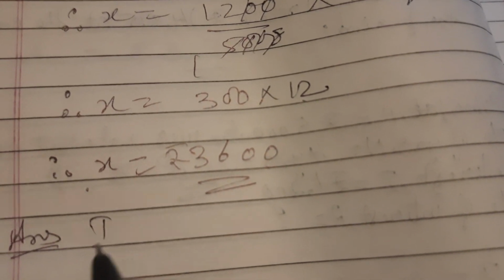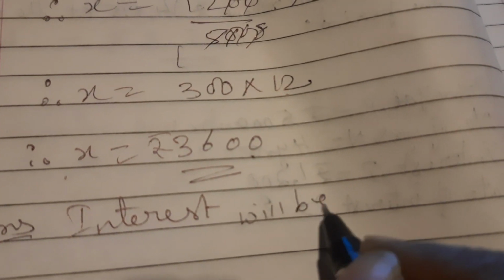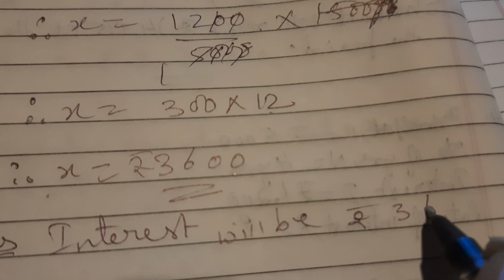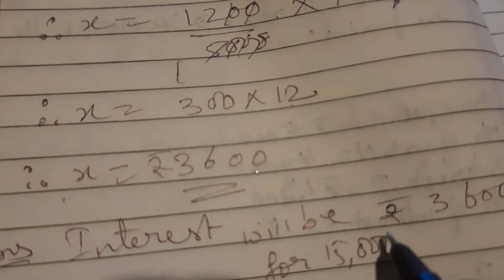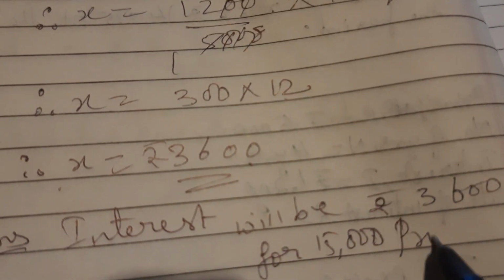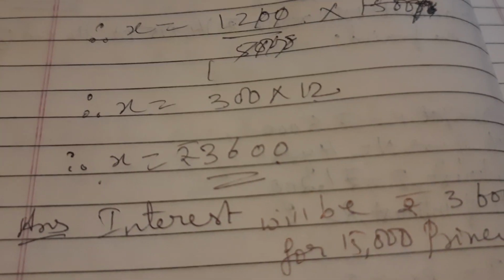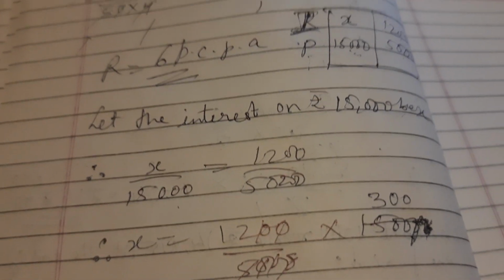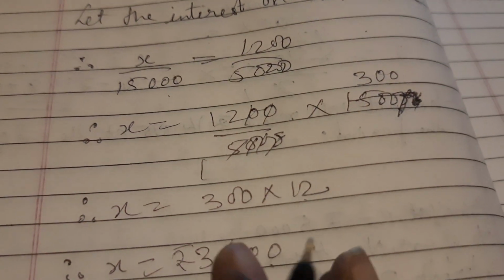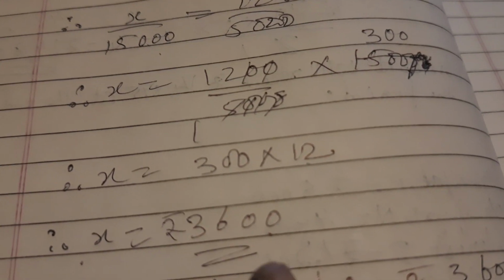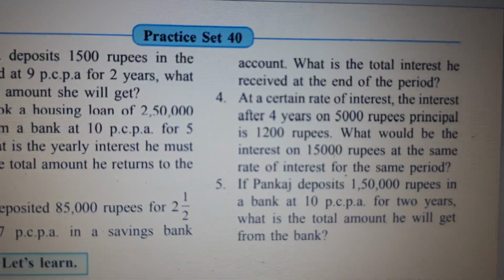So interest will be rupees 3,600 for 15,000 principal. Okay, for 15,000 principal amount. So hope it's understood, children, and clear for you. If you don't understand this method, this is easy, you can again use P into N into R upon 100. Okay. Now the fifth and the last question in practice set 40.